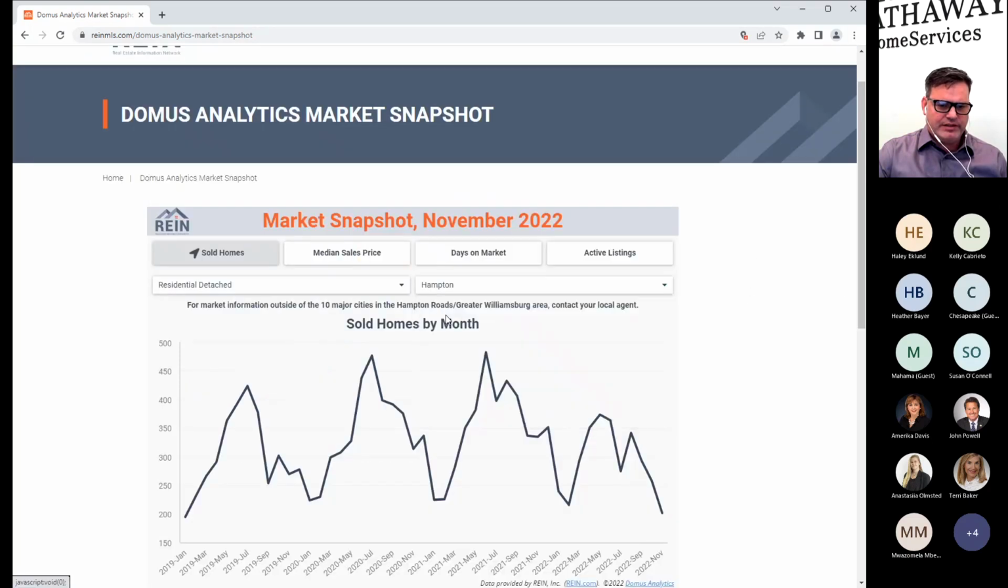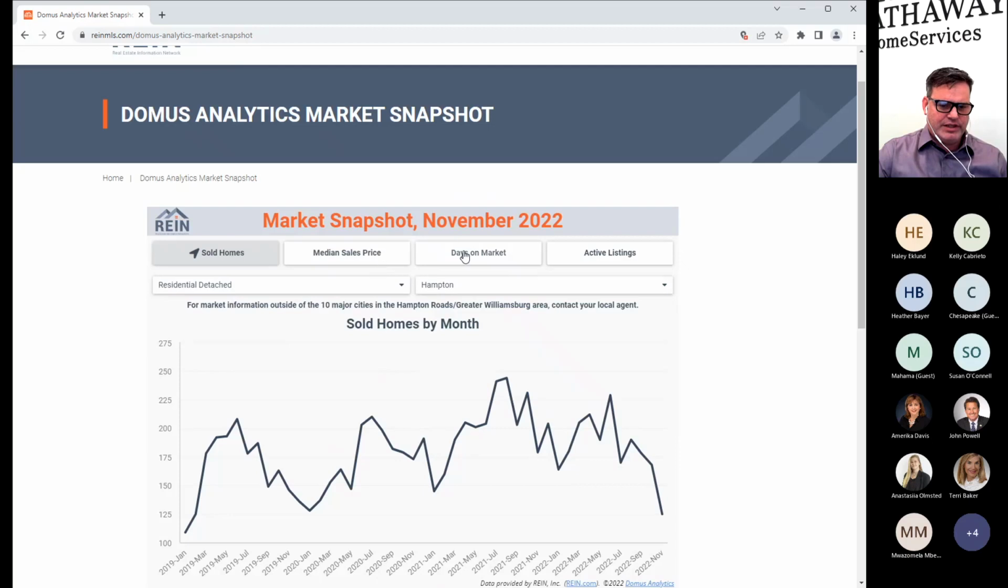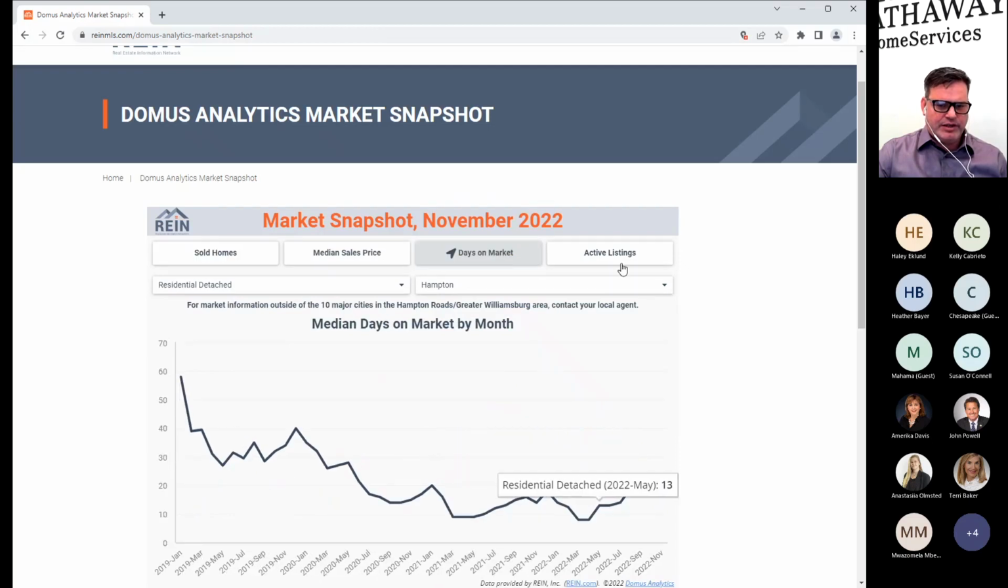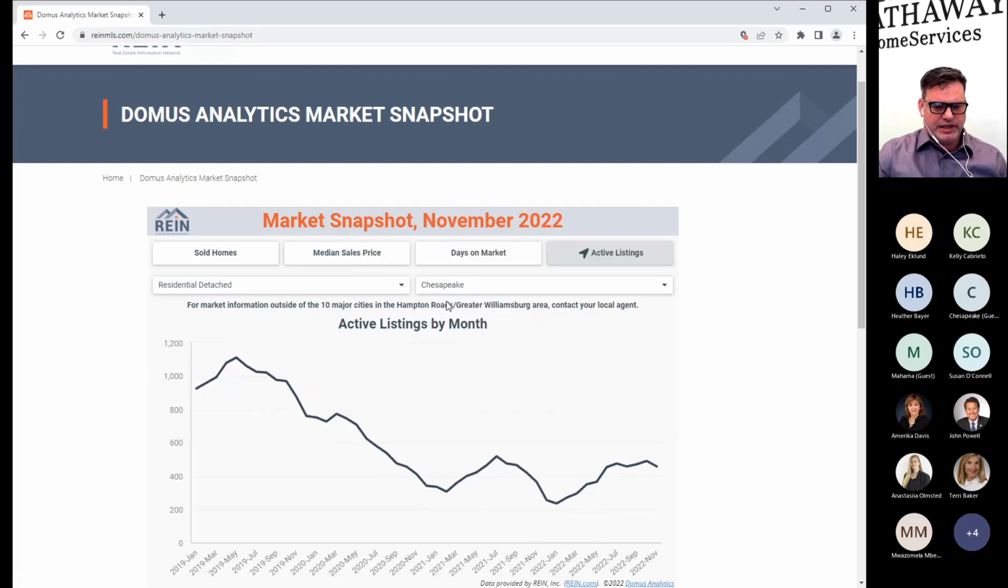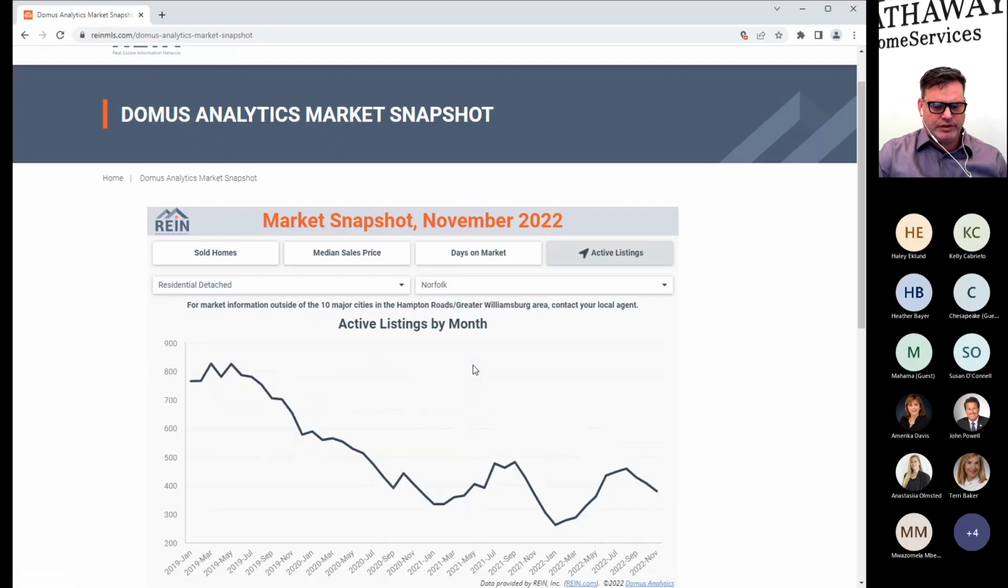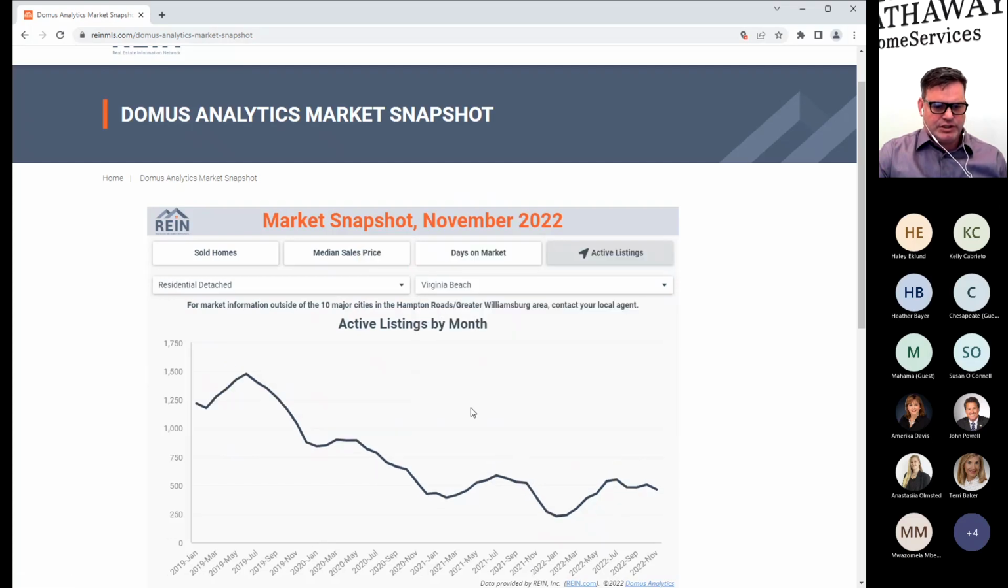If you want to take a look at it, we can switch that to Hampton. We can do days on market, and there's your days on market. There's your active listings. So that's an interesting thing there too, right? Look at this. Here's your active listings. What if we change it to Chesapeake? Again, here we go. Up and down a little bit. Go to Norfolk. We were down, we're up, we're starting to go back down again. Virginia Beach, again, we're all still down. We're not seeing any skyrocketing acceleration of listings, right?